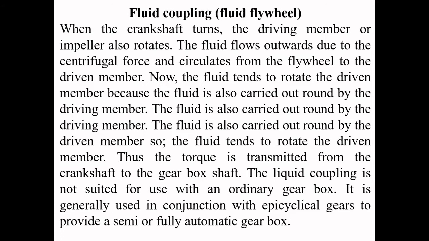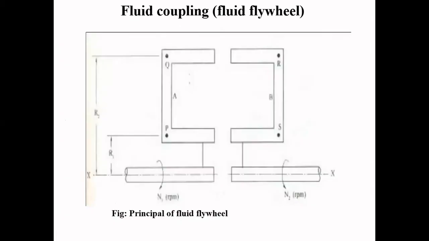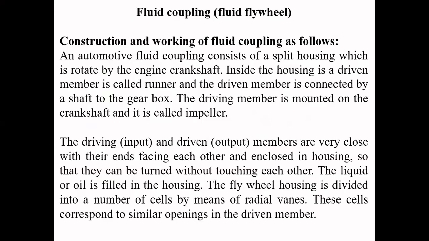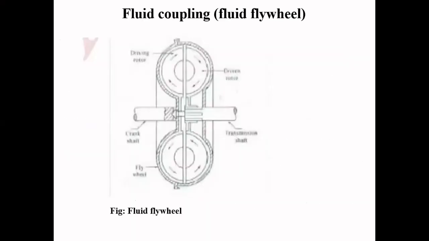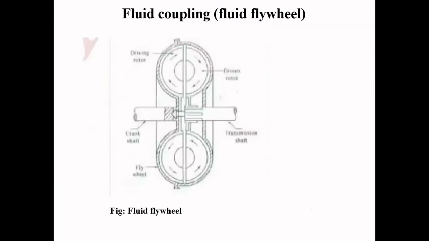Okay. So now, when the engine is started, I will show the figure. This is the fluid coupling figure. I will tell you how it is going to operate.